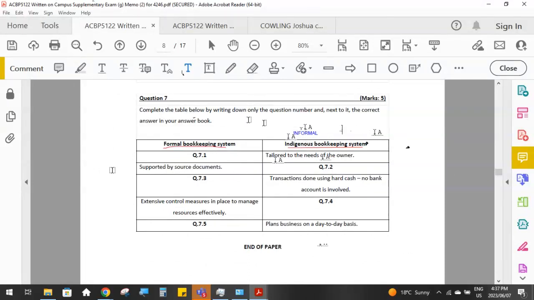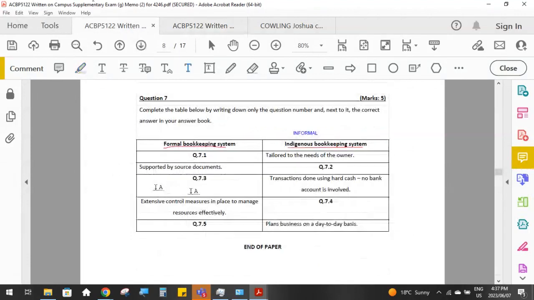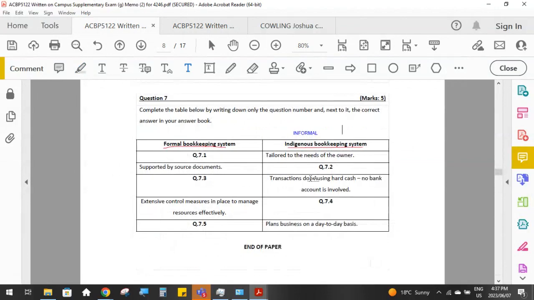So an informal business is always, the bookkeeping system is tailored to the needs of the owner. But in a formal bookkeeping system, the bookkeeping records is governed by IFRS, or IFRS as we call it. 7.2, in a formal bookkeeping system, it must be supported by source documents, whereas in an informal system, most of the transactions are just cash transactions, and there's often no source documents that are retained.